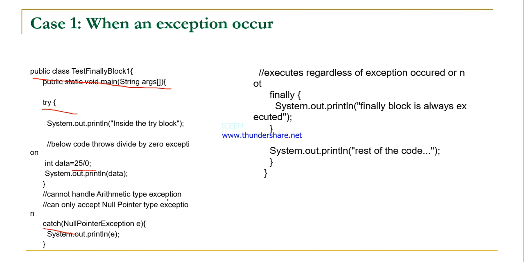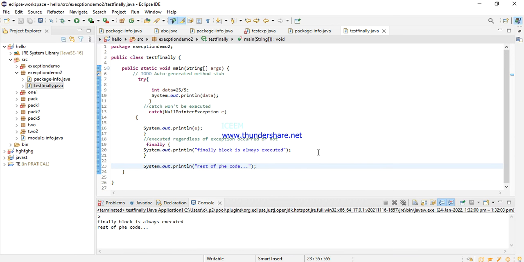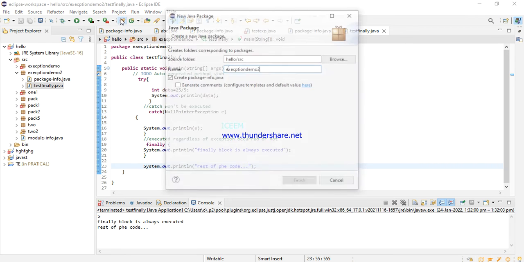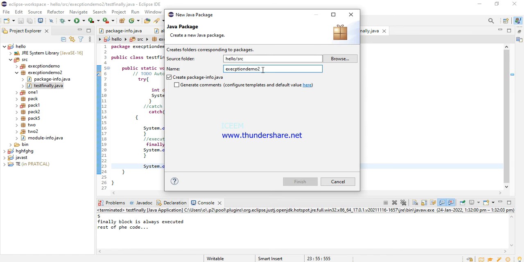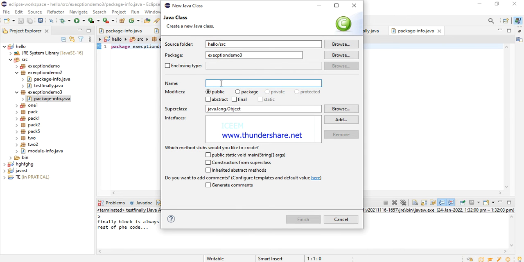Here we created one package, exception demo 3, and in that I created one class, exp final.